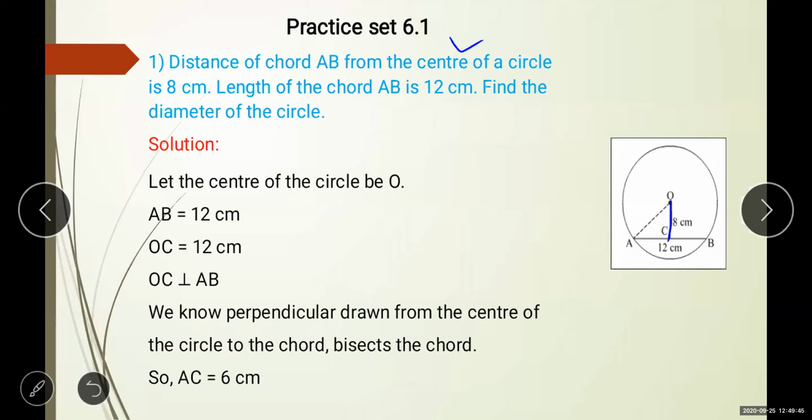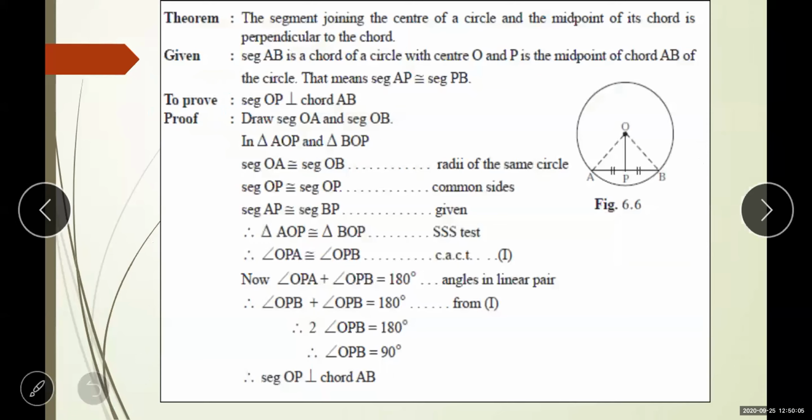But before that, we will find out the radius. Now you can see here this OC is perpendicular to the chord AB. We just saw the property: the segment joining the center of the circle and the midpoint of the chord is perpendicular to the chord.